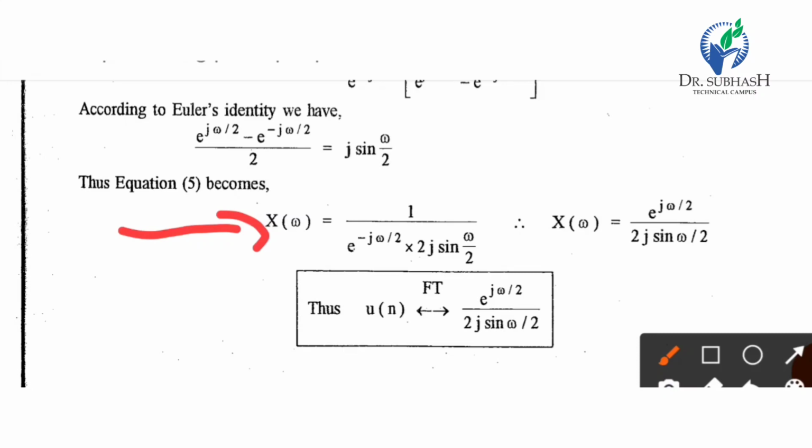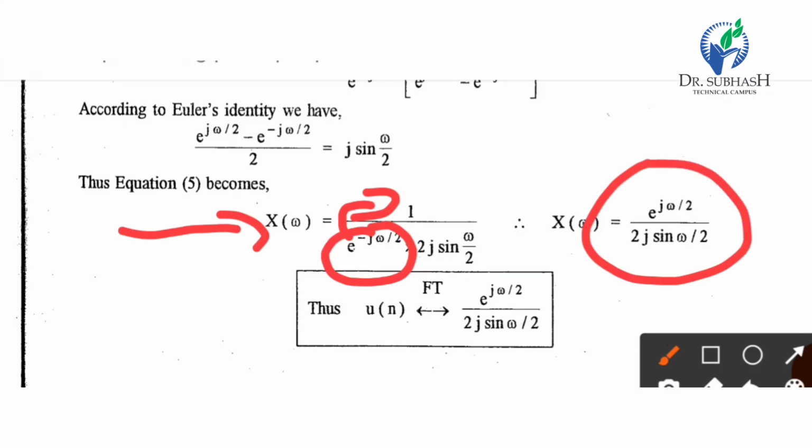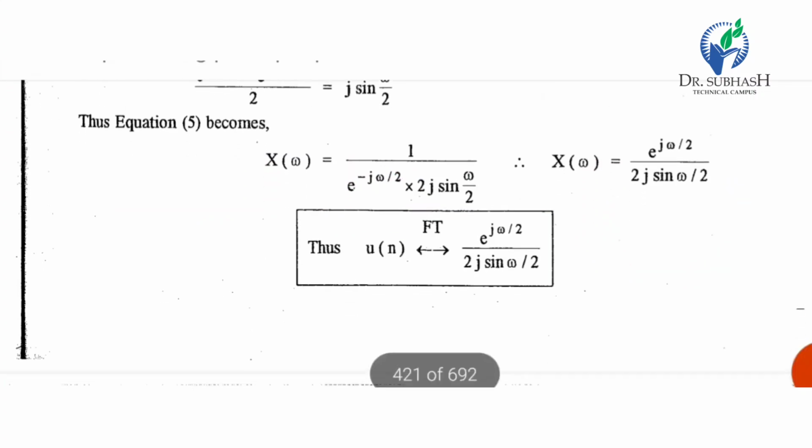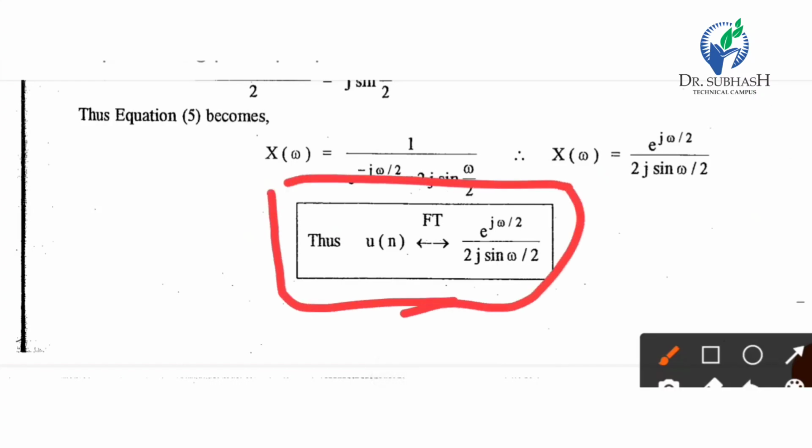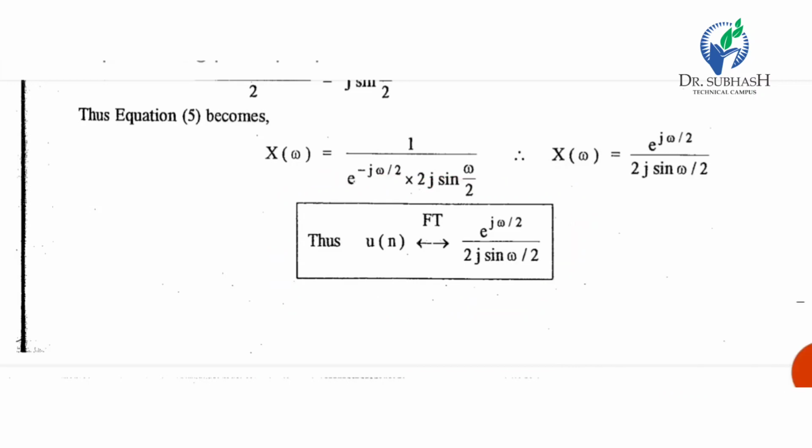This minus term we put into the numerator, so it becomes e raised to j omega by 2 divided by 2j sin omega by 2. So finally we get our answer: u of n Fourier transform is e raised to j omega by 2 divided by 2j sin omega by 2.